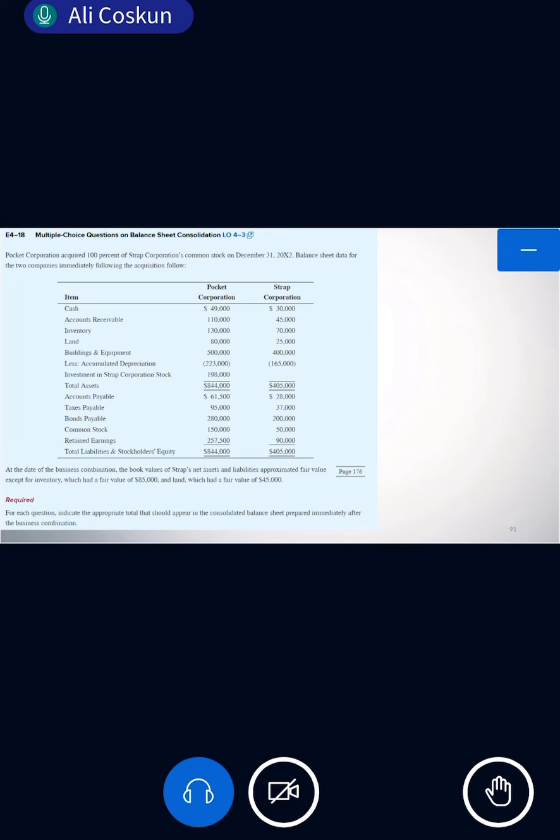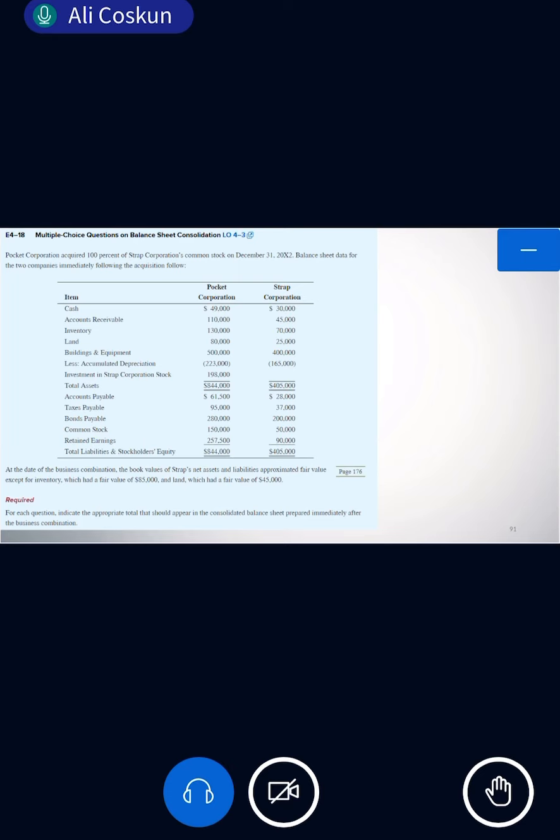Clear? Good. So why is this investment zero? Fajr, why is this investment zero? It was here 198. Why didn't we take this 198? Yeah, we eliminated it already. So in the consolidated balance, there is no investment. Clear? Good. So if you understand them all, you understand that the answer is C, 1,109,000. Good. So the answer is C.